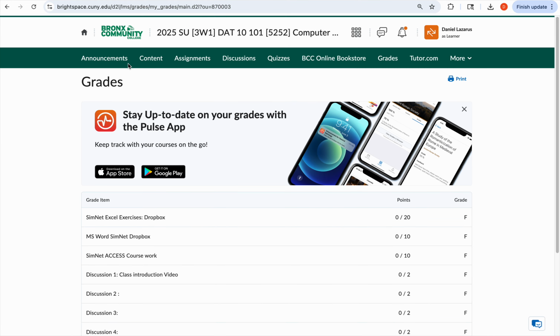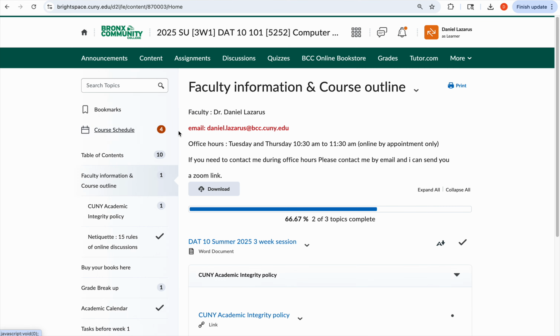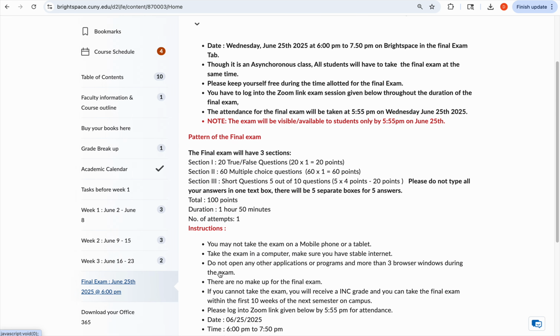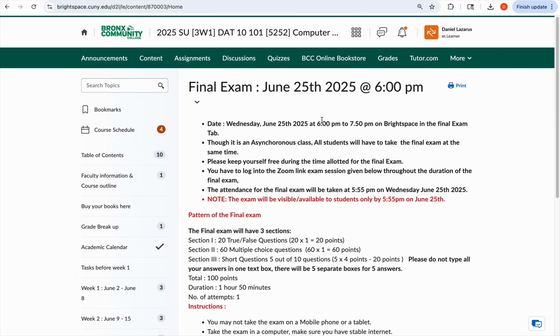And the final exam will be held. If you go back to the classroom, the final exam details are here. The final exam will be held on 25th of June, which is Wednesday, day after tomorrow, at 6 p.m. Between 6 and 7:50 p.m. Please do not be late, because if you're late, you're going to be losing time, because the exam will expire at 7:50. Even though it's an asynchronous class, all students are required to take the final exam at the same time. So make sure you are free and you have access to the computer. You will not be allowed to take the exam on a phone or on a mobile device.